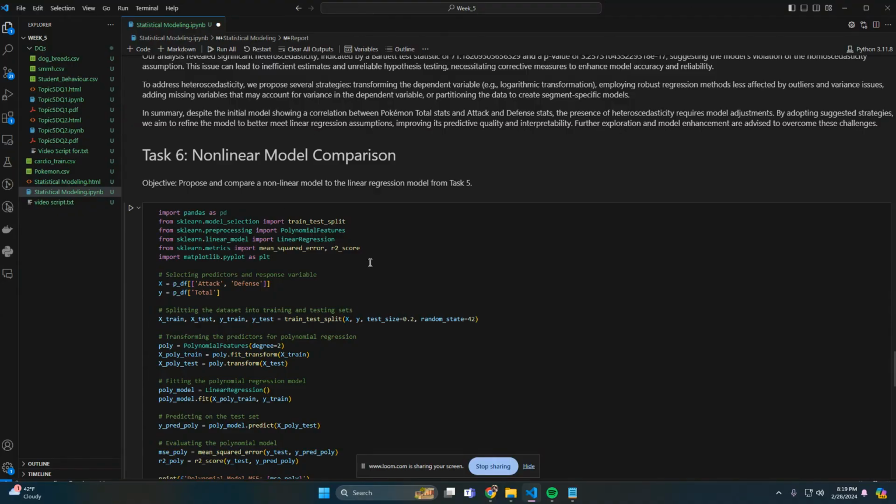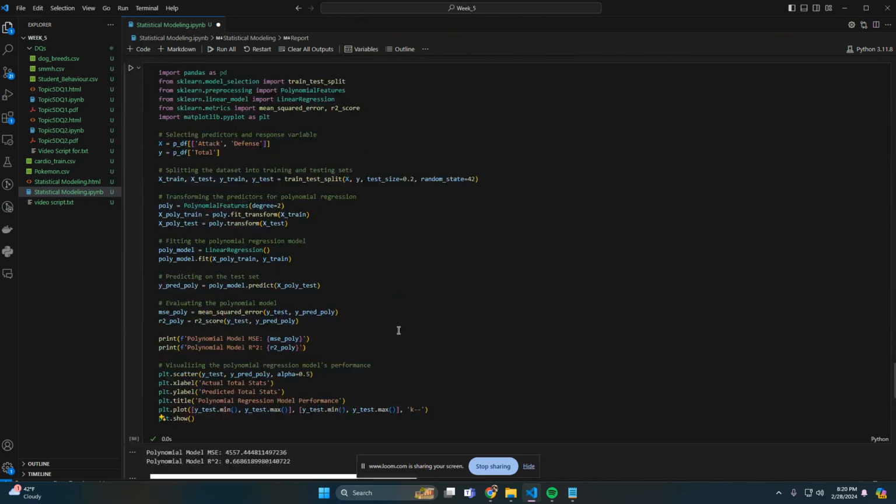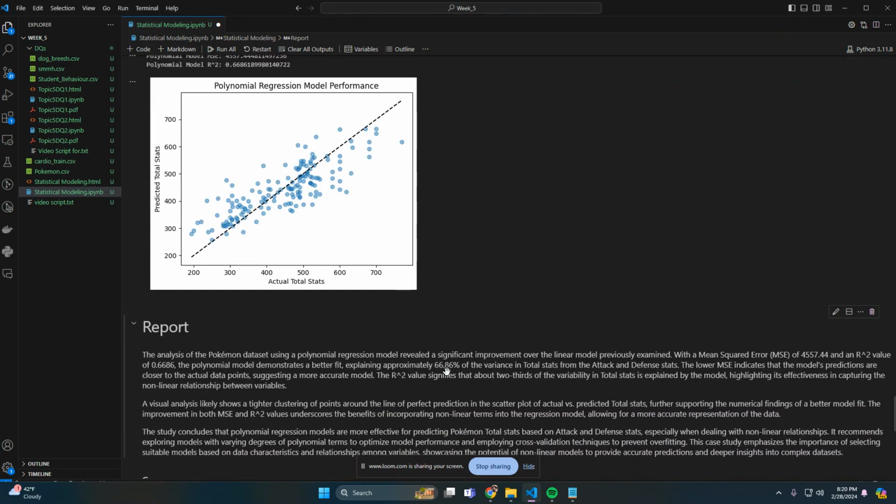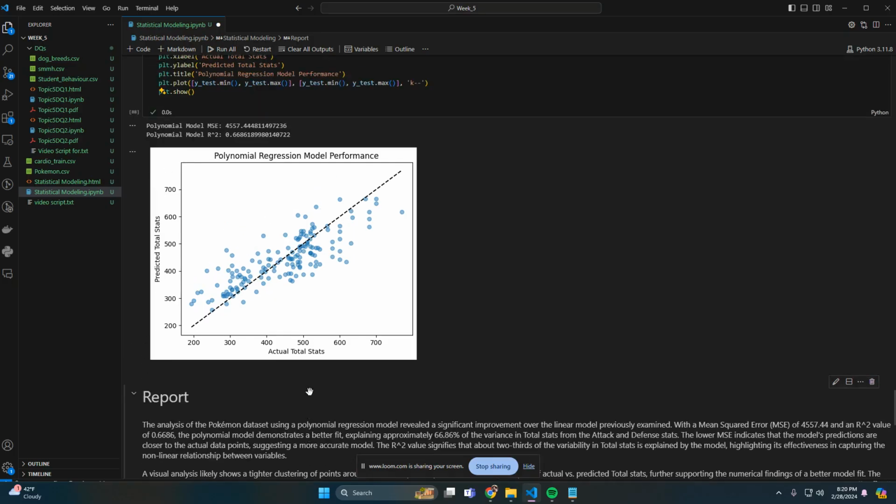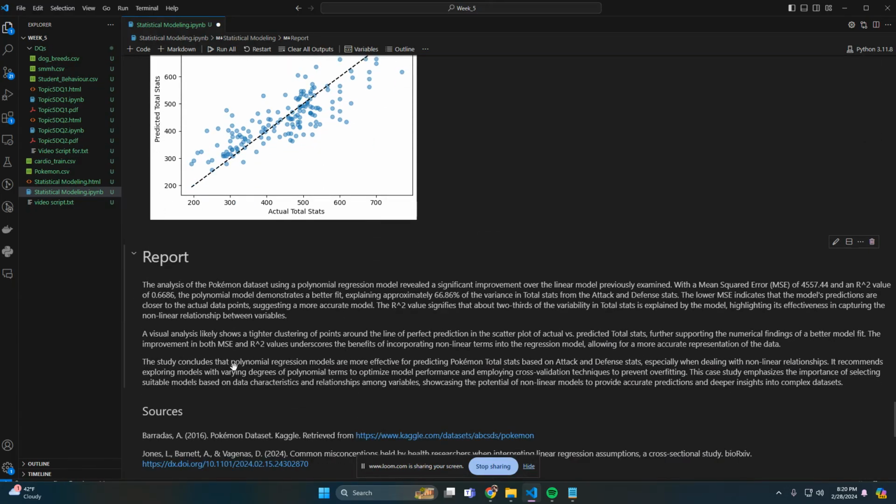Comparing the linear regression to the nonlinear regression model, we can definitely see just by looking at the graphs that this one works a lot better for our data set. It's a lot tighter. The MSE and the R squared are much higher, much more conducive to this particular data set, dealing with nonlinear relationships. This polynomial regression model is definitely more effective for the Pokemon stats and probably the other data set as well.